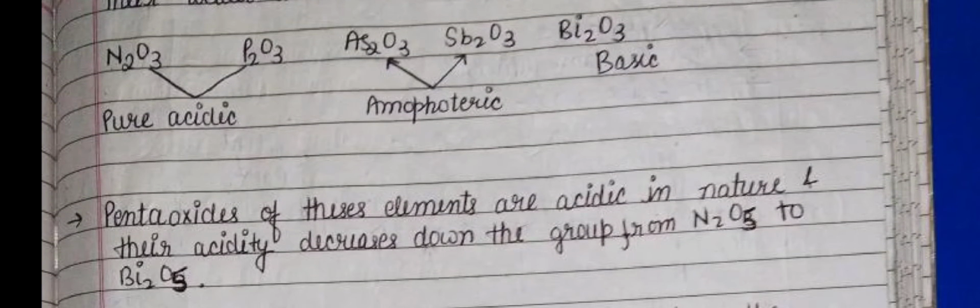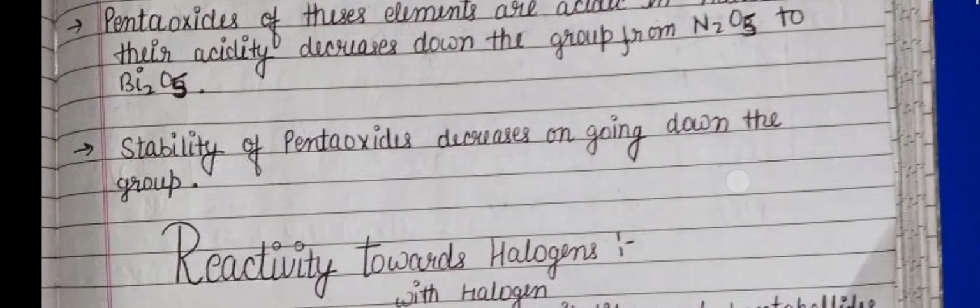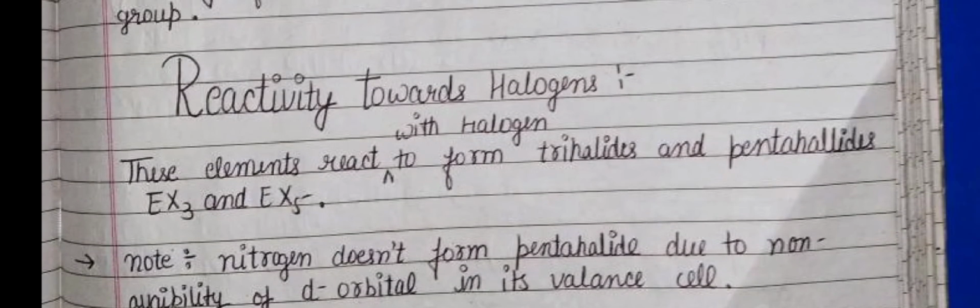Pentaoxides of these elements are acidic in nature and their acidity decreases down the group from nitrogen pentaoxide to bismuth pentaoxide. Stability of pentaoxides decreases on going down the group. Reactivity towards halogens: the elements react with halogens to form trihalides and pentahalides.